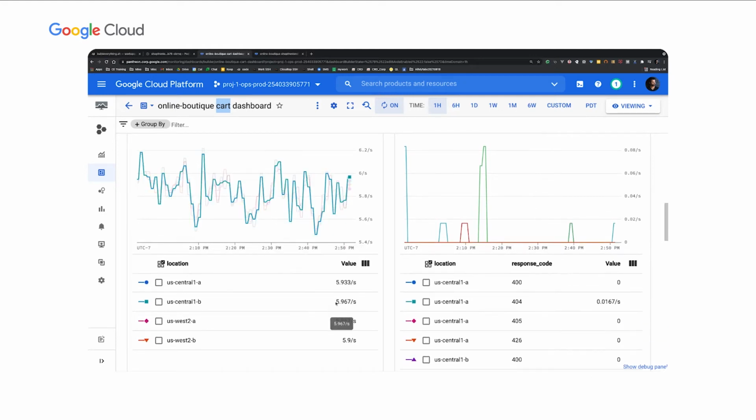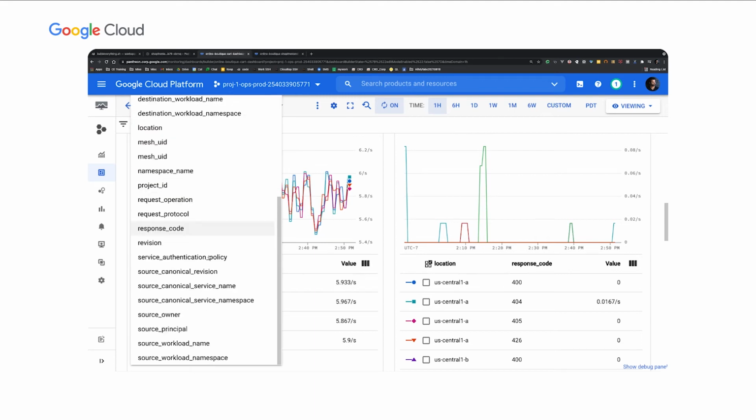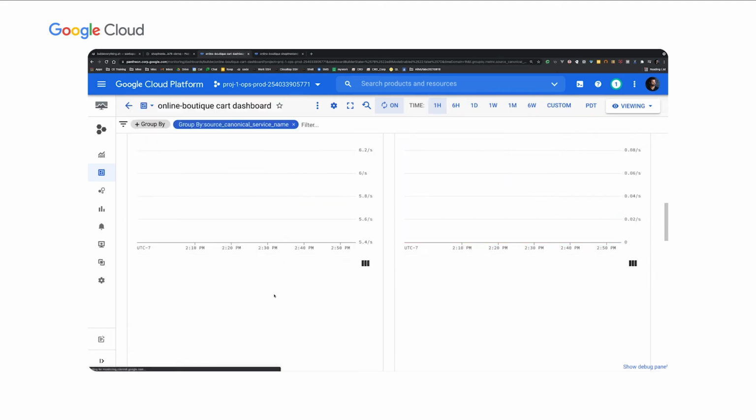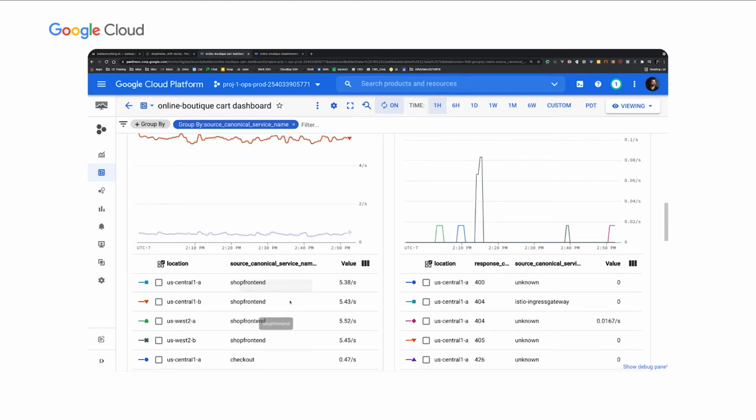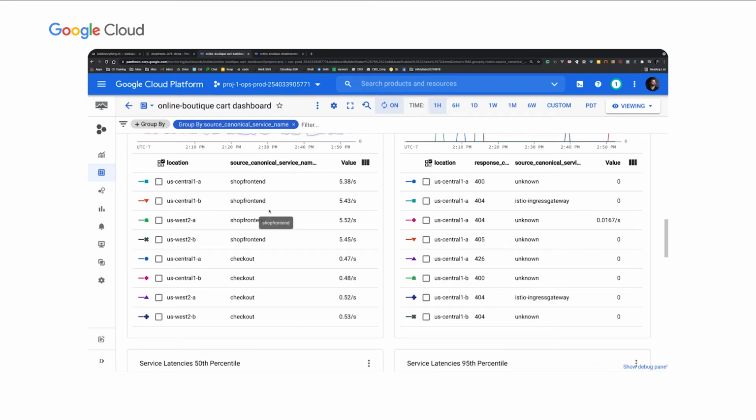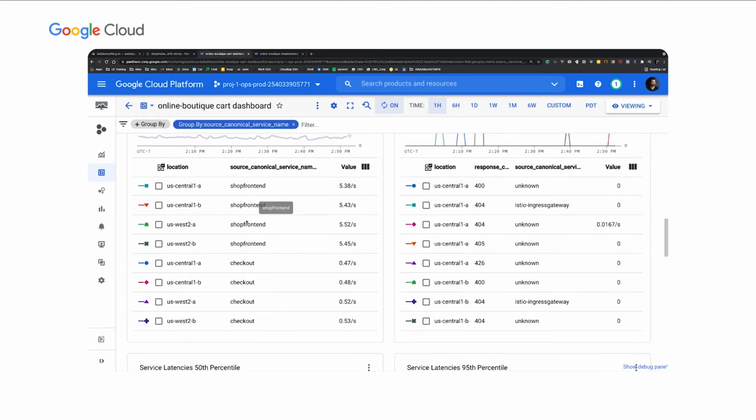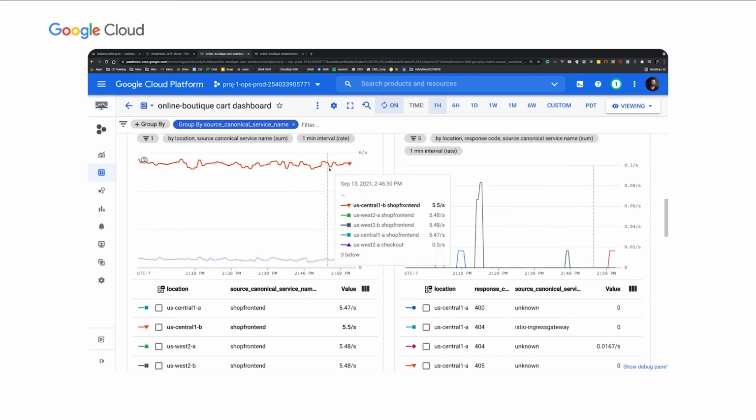And from the legend here, you can see that I'm receiving requests to all 4 pods. And further, I can group this by, let's say, a source service, source canonical service. And here you can see that there are only 2 services accessing shop cart. One is shop frontend, the other one is checkout, and both services are accessing all 4 locations. And you can see that I have a load generator that's running, that's showing me that the traffic routing is working. So in GKE, every pod can talk to every other pod if you have deployed GKE in VPC native mode, as long as you have the appropriate firewall rules. So now east-west traffic is working.